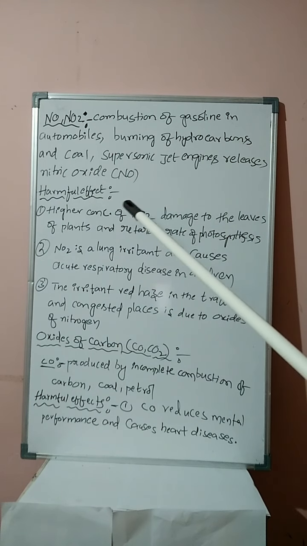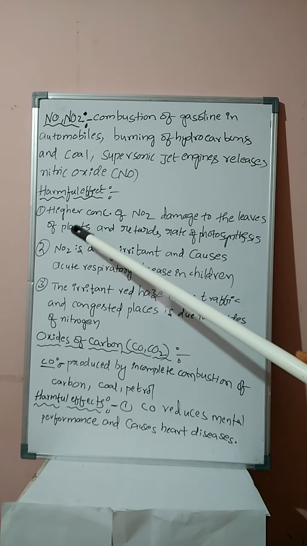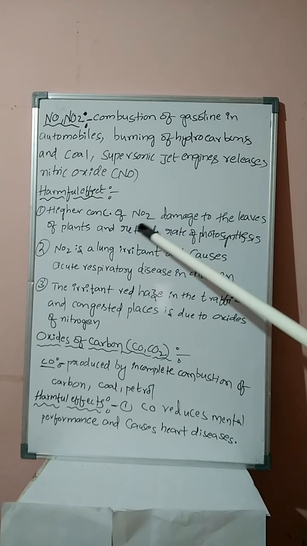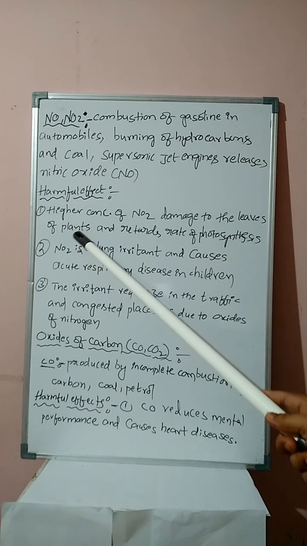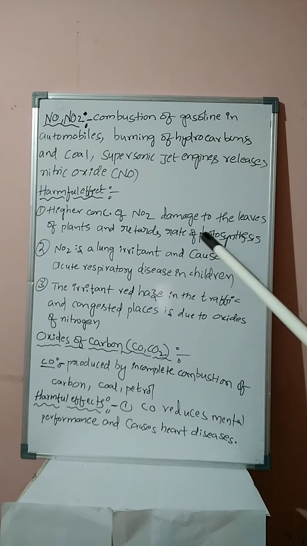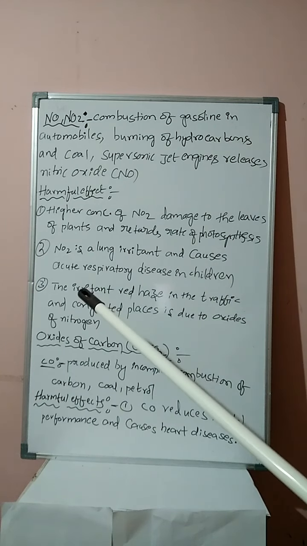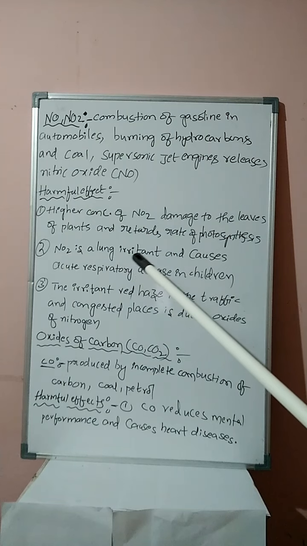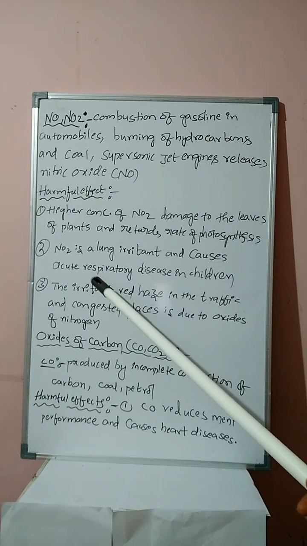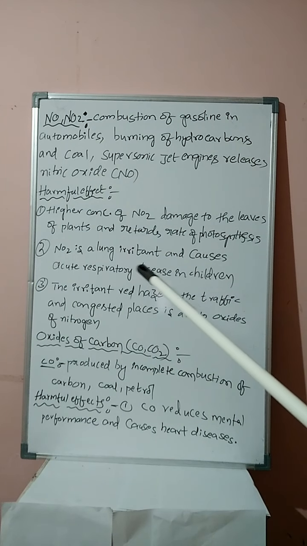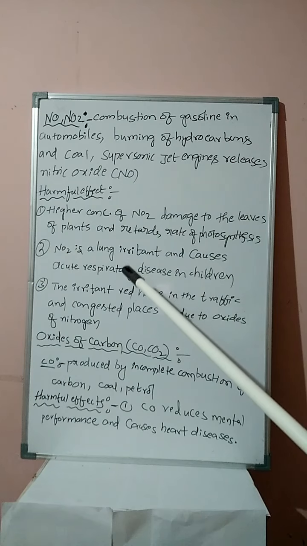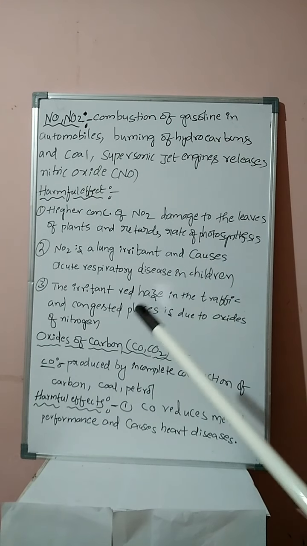Next, harmful effects of these oxides. First, higher concentration of NO2 damages the leaves of plants and retards the rate of photosynthesis. Second, NO2 is a lung irritant and causes acute respiratory diseases in children.